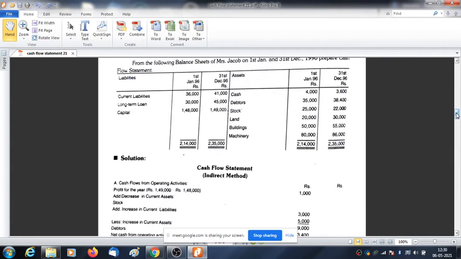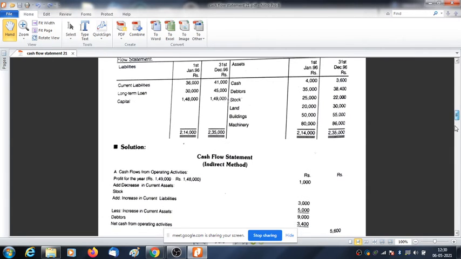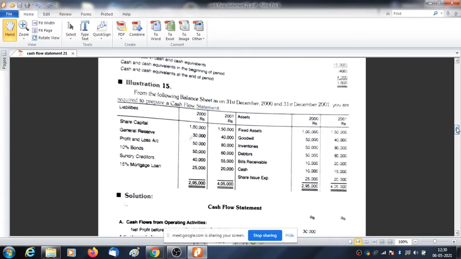Just a minute, just to check this. This is a proprietorship. I won't teach you proprietorship. Proprietorship is not good there. This problem is good. Mainly it is for company we prepare this cash flow statement.